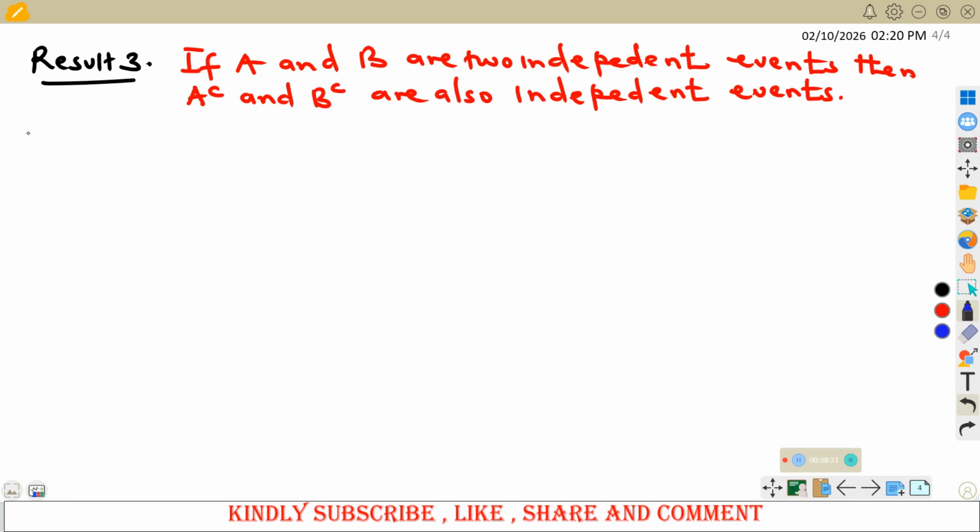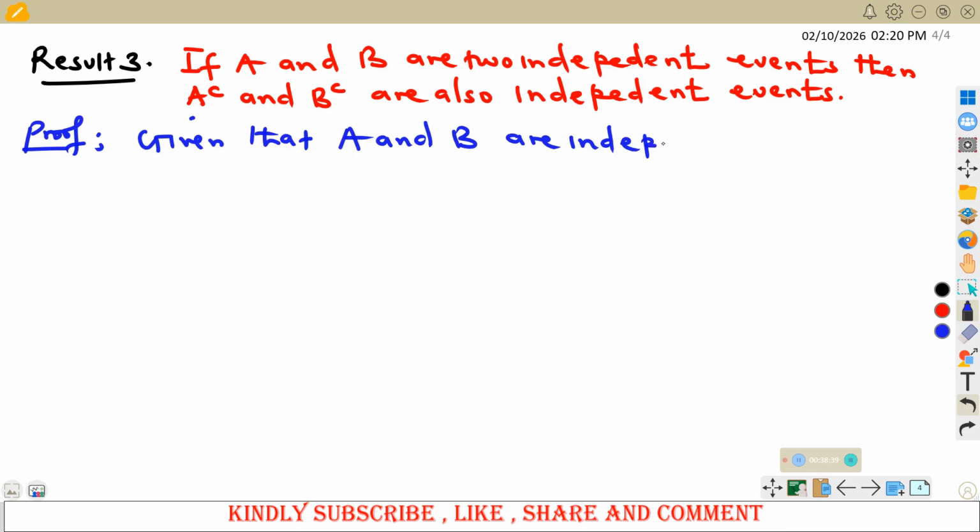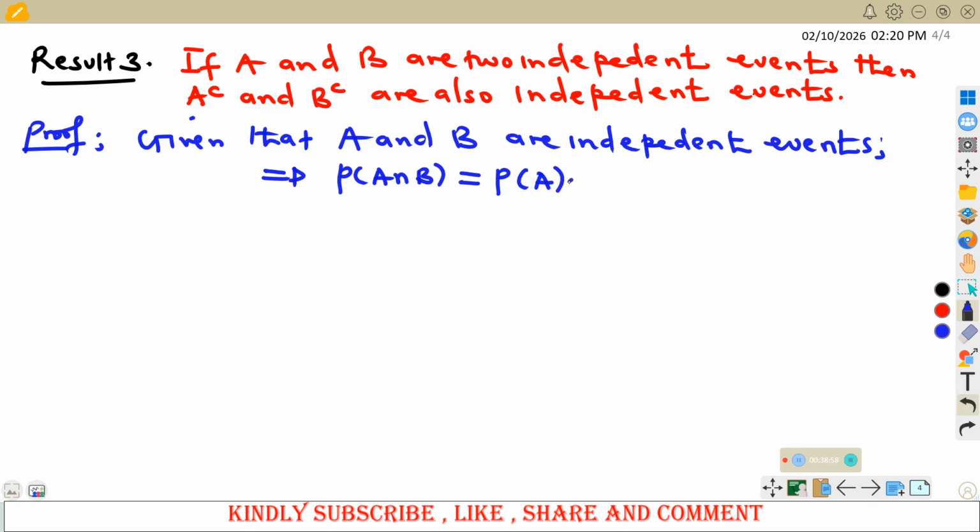So basically, we are given that A and B are independent events. And if they are independent events, then everyone should be able to tell us that probability of A intersection B is same as probability of A times probability of B. We call this equation number 1.